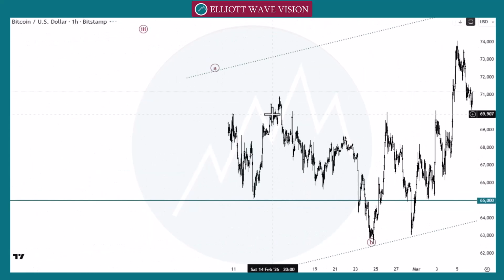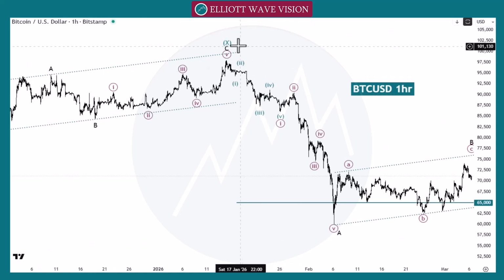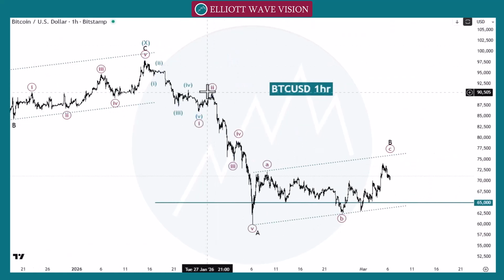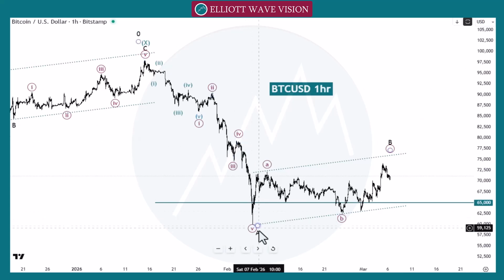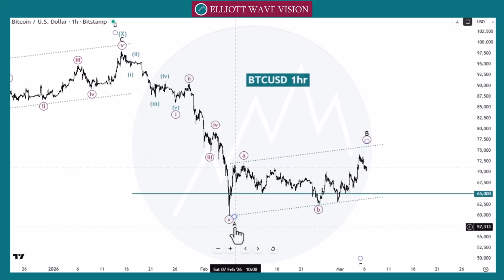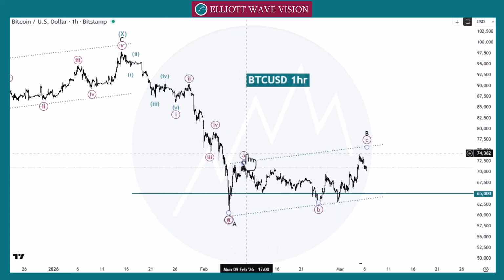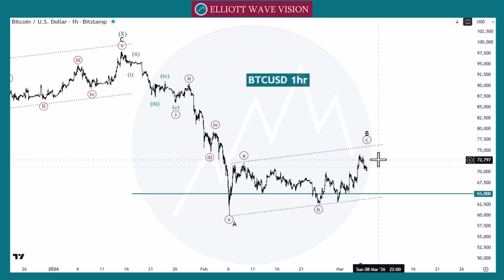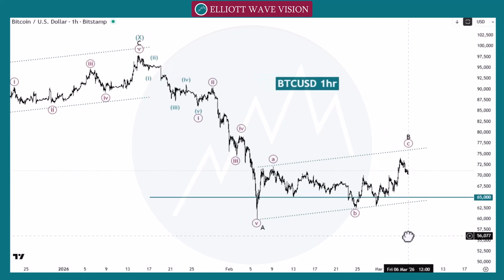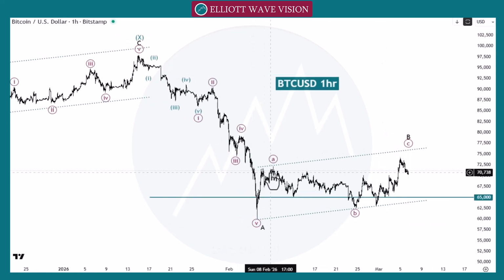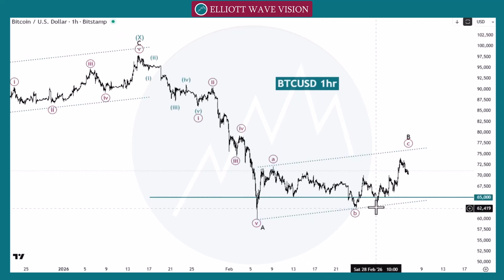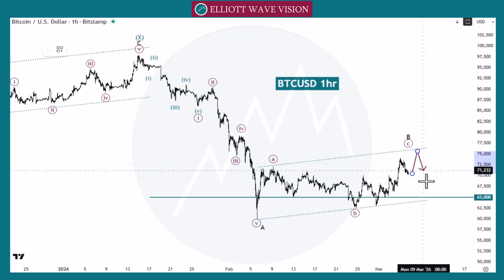So in lower time frame, we count the structure after these wave X as a green wave 1, green wave 2, 3, 4, and 5 of this black wave A. So at this point, we count this structure as a black wave A, then wave A, then wave B, and wave C. May be in play or completed at this point. We can count differently. Like we can count this move as A, B, and C, W, then X, then A, B, 1, 2, 3, 4, and 5 at this point. Then market will go towards the bearish side.